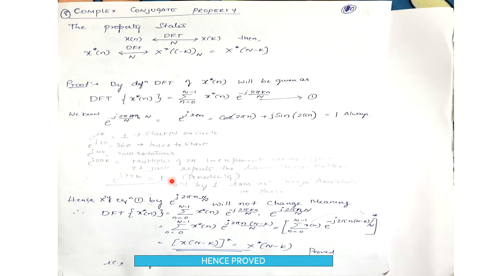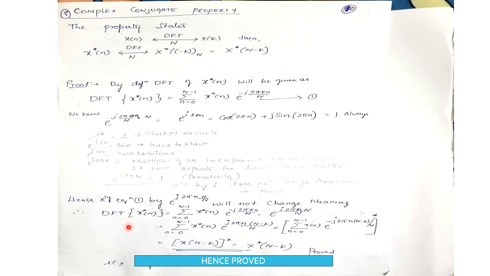So in equation 1, we apply e to the power of j 2 pi n into n by N because this value will be 1. Substituting this term in equation 1 will not change the meaning of the equation. For the sake of proving our property, we are considering this term because it will not change the value or the meaning of our property.